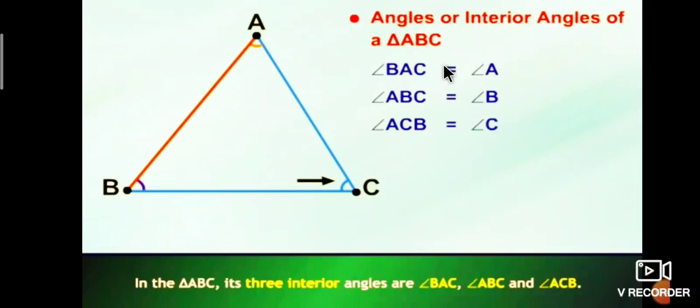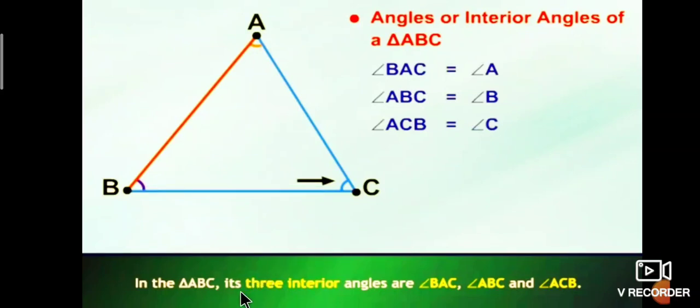The first angle is angle BAC, or angle A. The next angle is ABC, whose single notation is angle B, and the third angle is ACB, whose single notation is angle C.